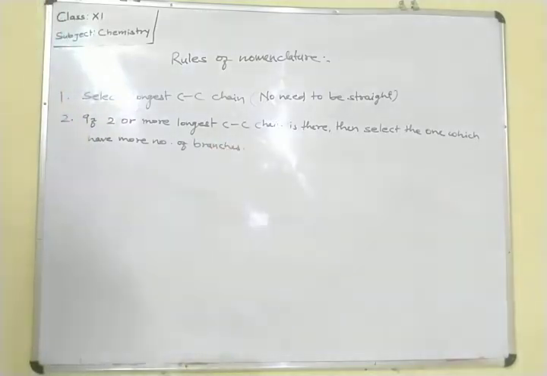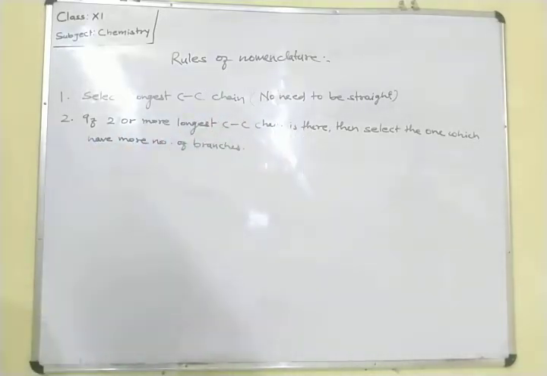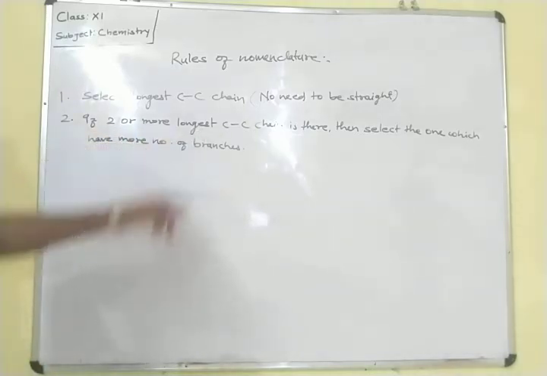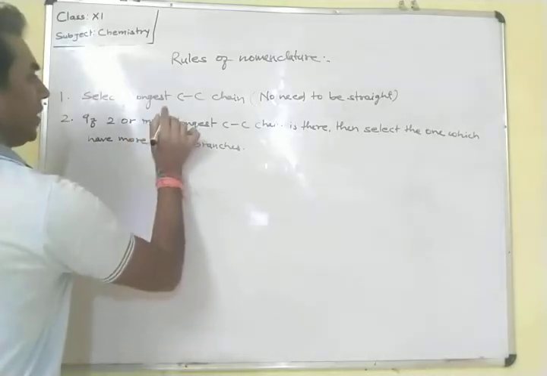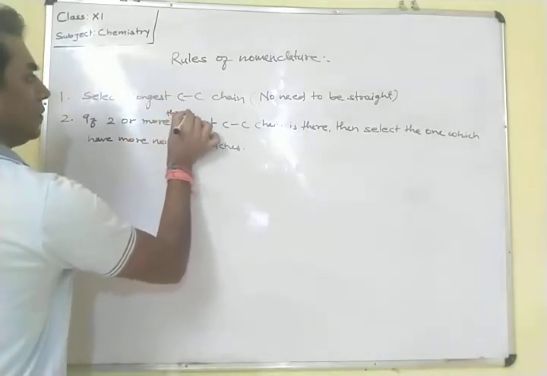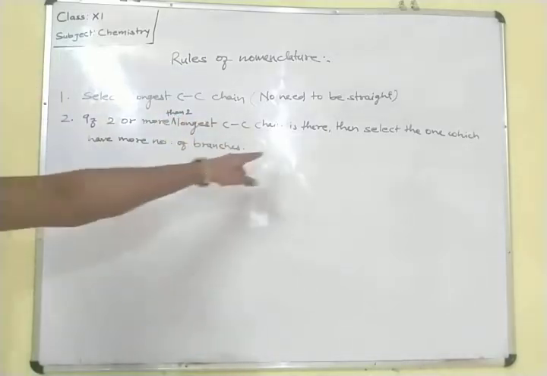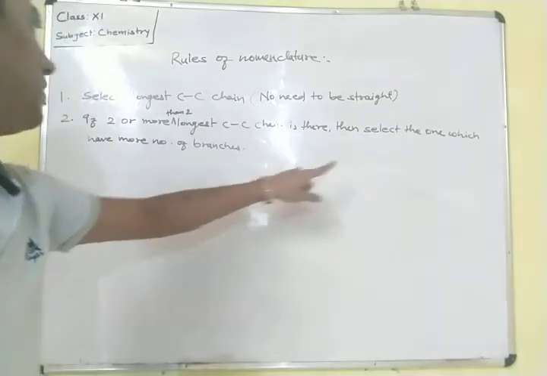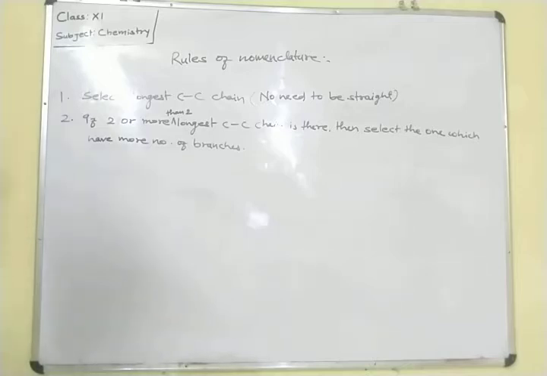Okay, so the first point is that always you have to give the priority to selecting the longest carbon chain. The second point is, if 2 or more than 2 longest carbon chains are there, then select the one which has more number of branches.